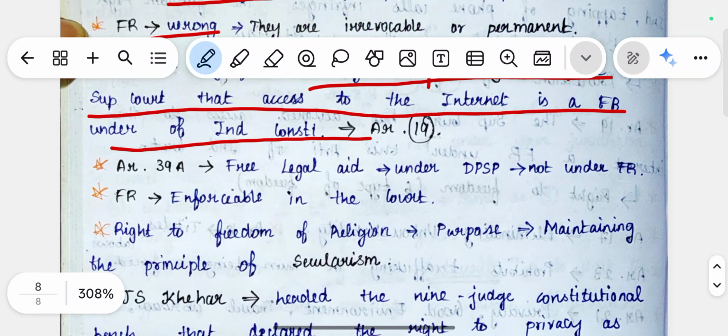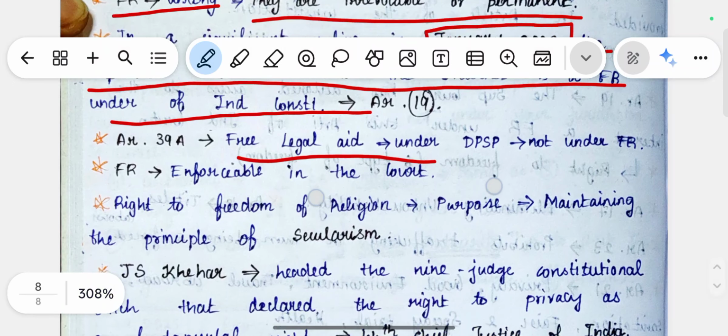The next one is Article 39A, which talks about free legal aid, which comes under the DPSP, not under the fundamental rights. In some questions, out of four options, one becomes the odd one out, like a DPSP article, while the other three are fundamental rights. So we need to find these types of questions as well.